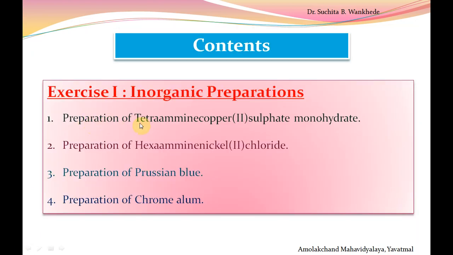These are preparation of tetraamine copper sulfate monohydrate, preparation of hexaamine nickel chloride, preparation of Prussian blue, and preparation of chrome alum. Hope you understand, students. Thank you.